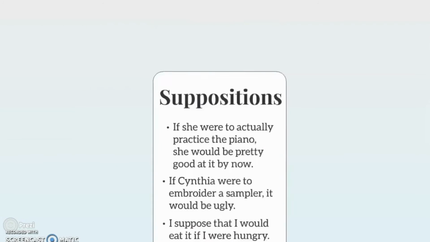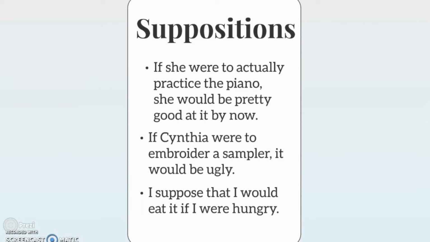Next, we have suppositions. If she were actually to practice the piano, she would be pretty good at it by now. If Cynthia were to embroider a sampler, it would be ugly. I suppose that I would eat it if I were hungry. These things are kind of like if-then situations, and they're expressed using the subjunctive mood.